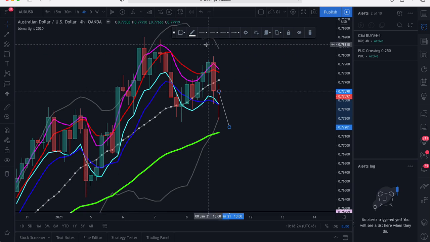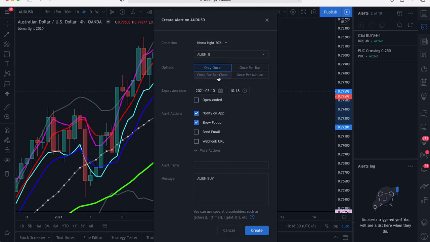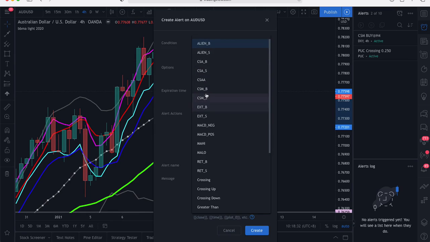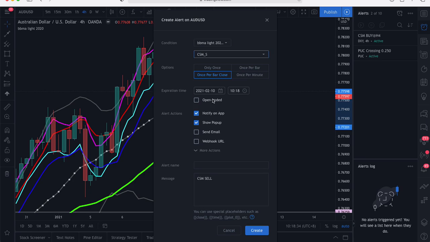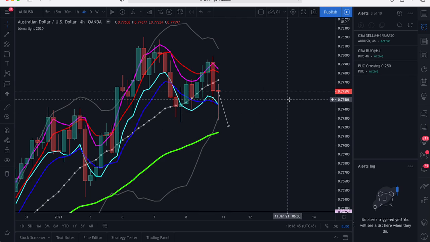So for that, we want to set the alert, so that we wait for a CSM sell at H4, and also make sure that at that time the price is below the EMA 50. That will be a strong downtrend confirmation for our sell.